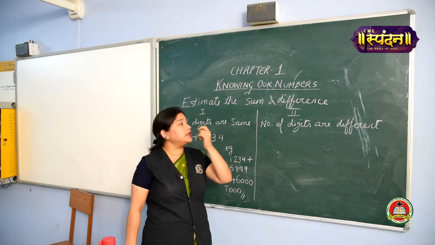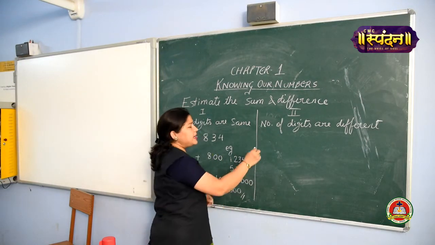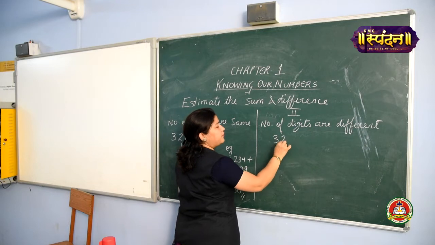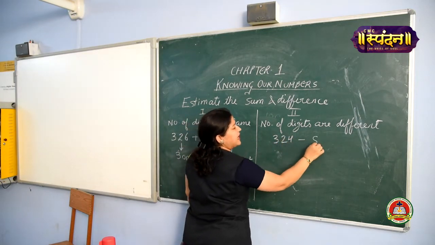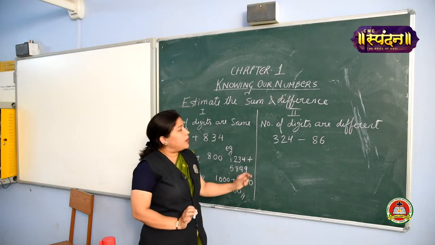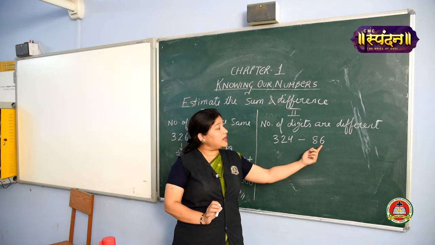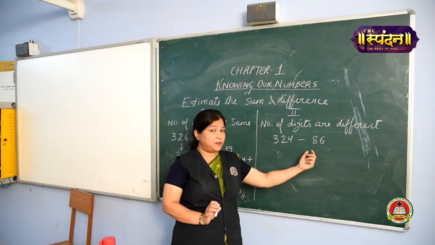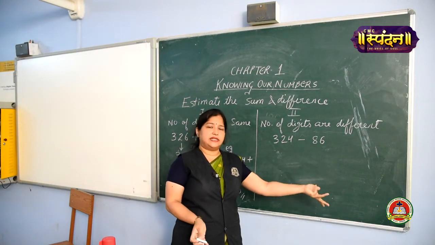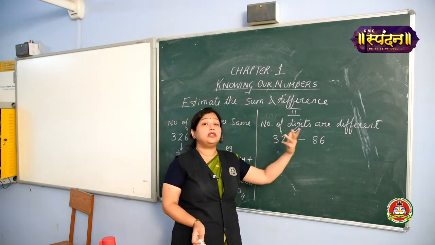Now the second condition, where we have a different number of digits. Suppose 324 is being subtracted with 86. Which is the smallest value? 86 is the smallest value. What is the highest place value of this 86? It is tens. So we are going to round off both the numbers to tens.